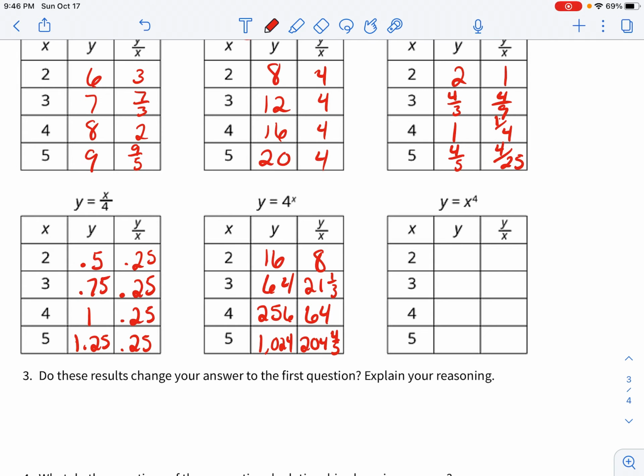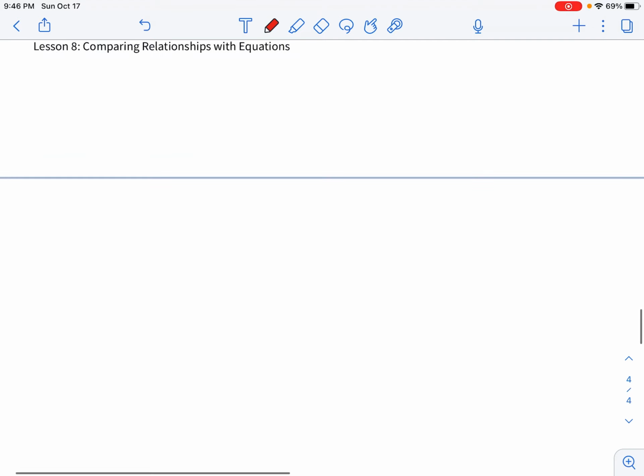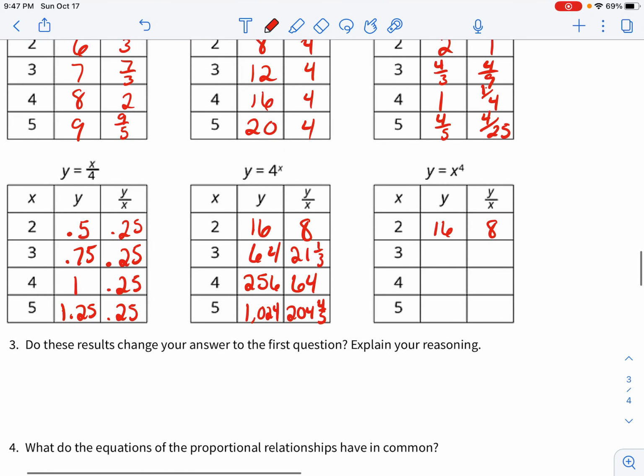Last one, the number to the 4th power, so 2 to the 4th power is going to give us 16. 16 divided by 2 is 8. 3 to the 4th power, so that's 3 times 3 times 3 times 3, is going to give us 81. 81 divided by 3 is going to give us 27. 4 to the 4th power is going to give us 256. 256 divided by 4 is going to give us 64.